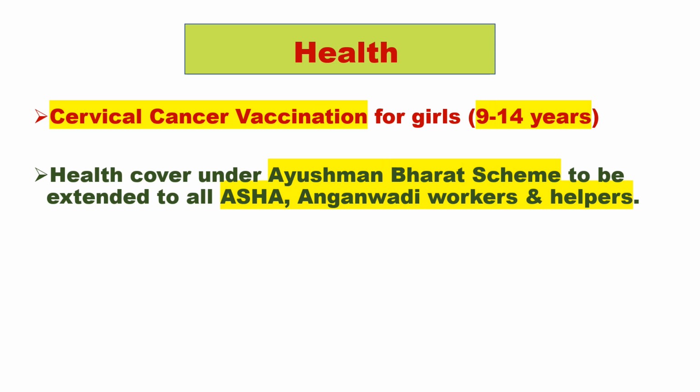Before this, Asha Anganwadi workers and helpers delivered the services, but they themselves were not covered under schemes like Ayushman Bharat. Now the health cover under Ayushman Bharat will be extended to all of them as well.